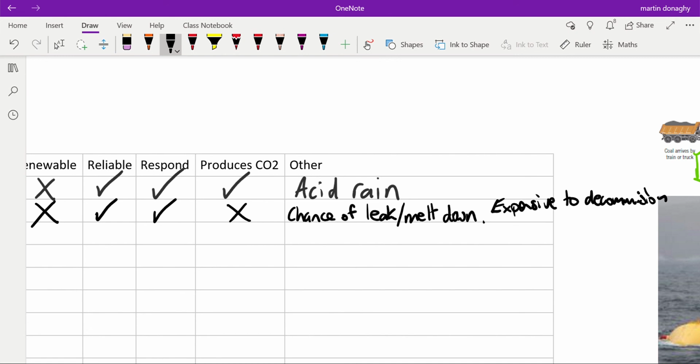The other negative of this, although the fission of the uranium fuel rods does not produce carbon dioxide, it does produce radioactive waste. And that waste will stay radioactive for tens of thousands of years, so we need to store it in specialized facilities for a very long period of time, and that makes nuclear energy expensive.